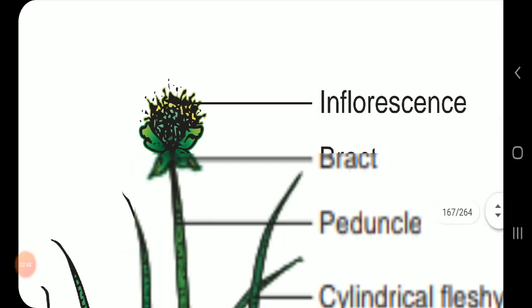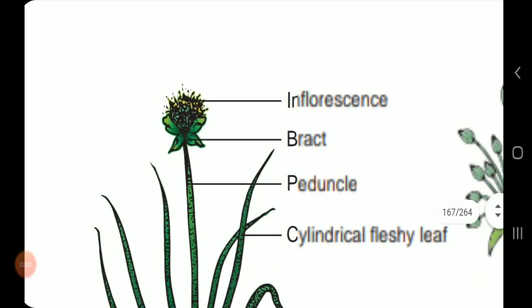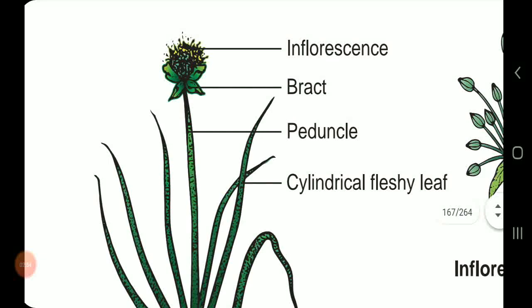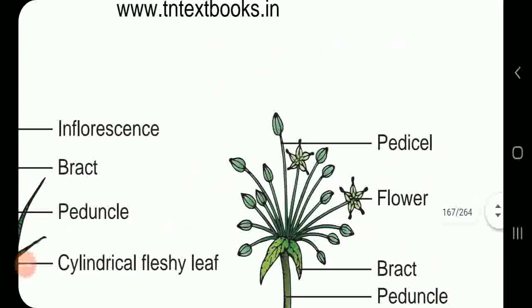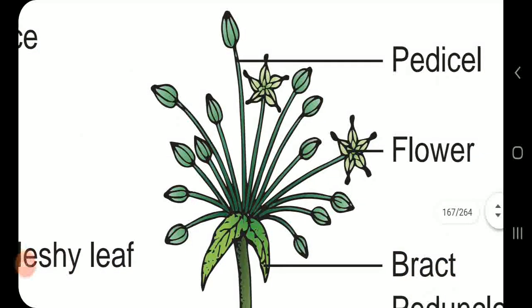The pedicels are of equal length. If you observe, it is a minute flower. The stalk of the flower is called the pedicel. The stalk of the inflorescence is called the peduncle. A group of flowers is called an inflorescence, you know. The pedicels are of equal length, arising from the apex of the peduncle, which brings all the flowers to the same level.